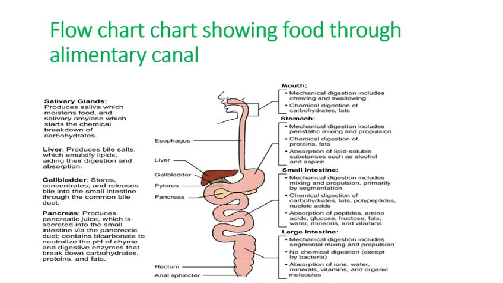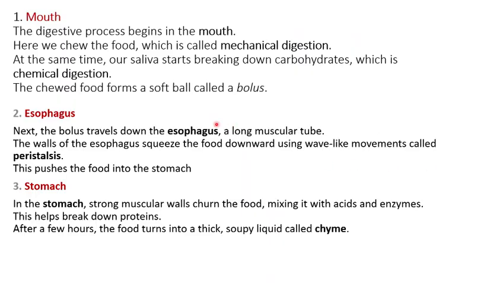Now we will discuss in some points how all the organs help in digestion. See, in the mouth, the digestive process begins. Chewing food is called mechanical digestion, and when the saliva starts breaking down carbohydrate, it is called chemical digestion. Chewed food forms a soft ball called bolus. After that, food enters the esophagus, and we already discussed that the movement of food downward to the stomach is called peristalsis. Then in the stomach, breaking down and digestion of food take place, and the thick soupy liquid is called chyme. We already discussed this in the flow chart.